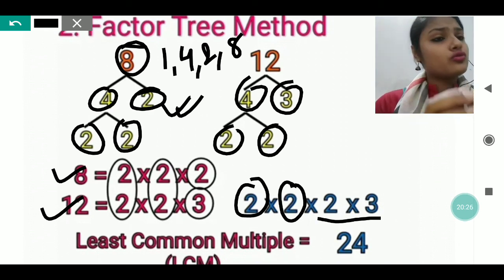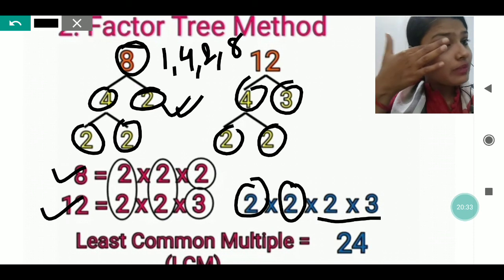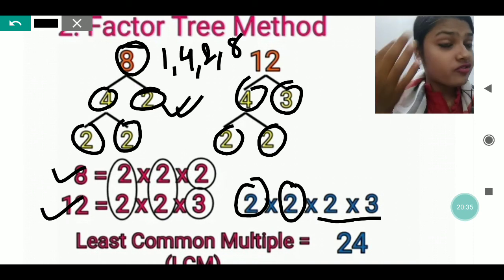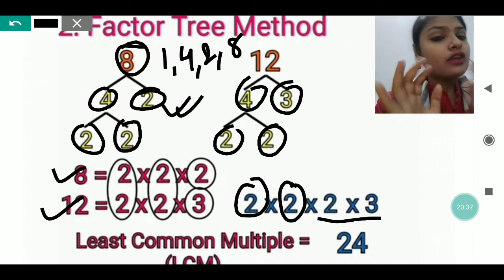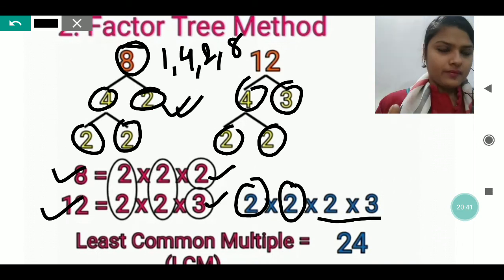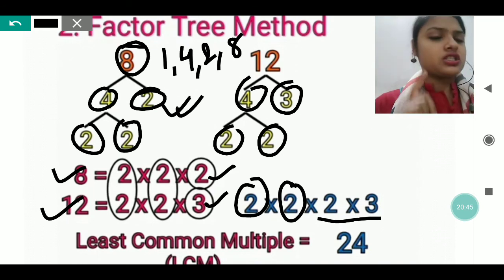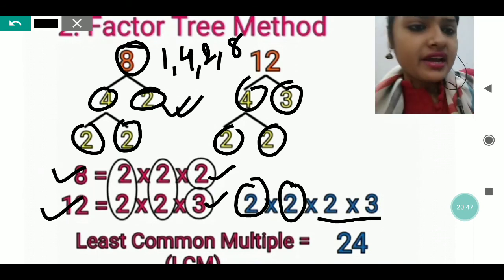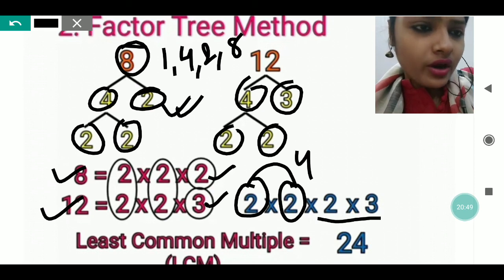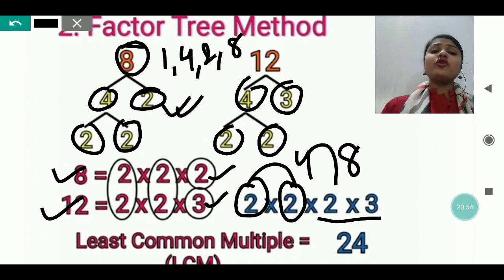But here we write the common by seeing the factors or the multiples, and after that we write the uncommon ones also. Like 2 and 3 is not common at all, but still we will take that. After that you multiply it. 2 into 2 is 4, 4 into 2 is 8, and 8 into 3 is 24. So 24 is the LCM of 8 and 12.